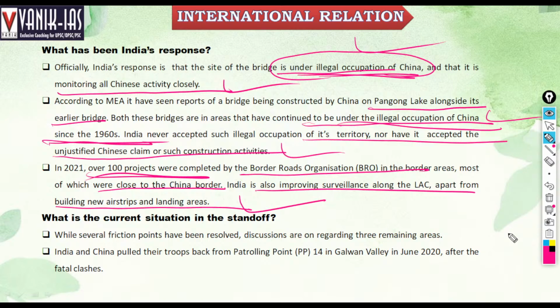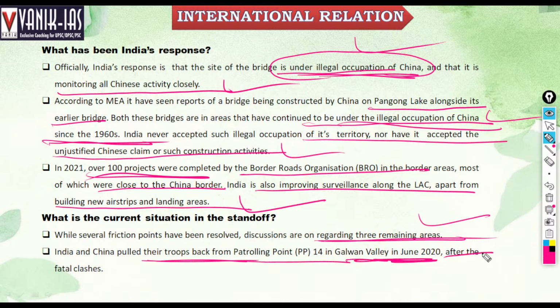Okay, what is the current situation of the standoff? While several frictions have been resolved, discussions are on regarding the three remaining areas. What are the remaining three areas? India and China pulled their troops back from Patrolling Point 14 in Galwan Valley in June 2020 after the fatal clashes there.